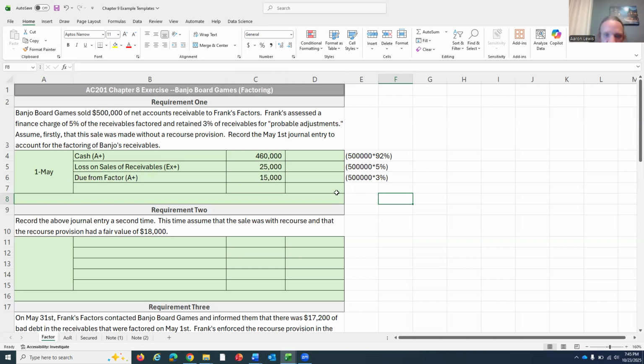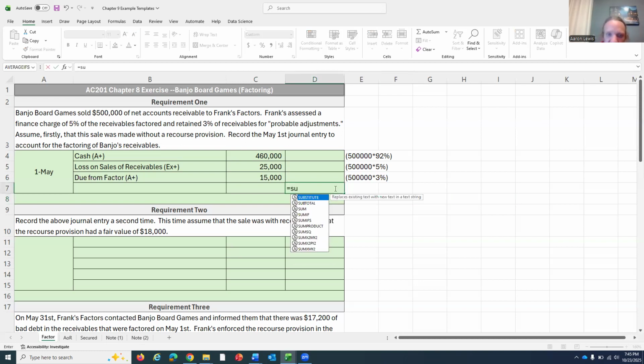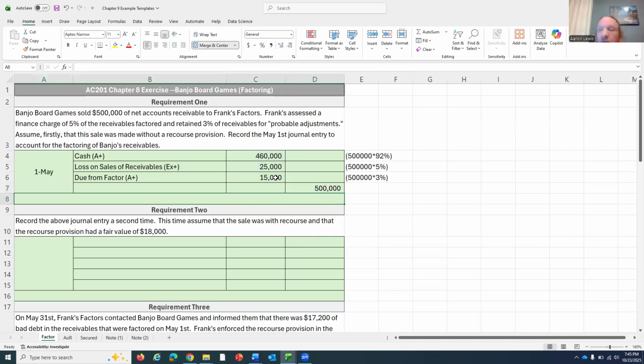Speaking of accounts receivable, right now, I know I need my debits to equal my credits, and I've only got one space left in this template right now. I need a credit of $500,000. But what has a value of $500,000 that needs to come off of our books? The receivables that we are selling. So here we're going to take accounts receivable off of the books. And here we factored receivables without recourse.